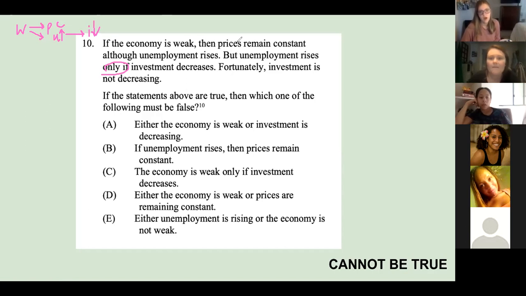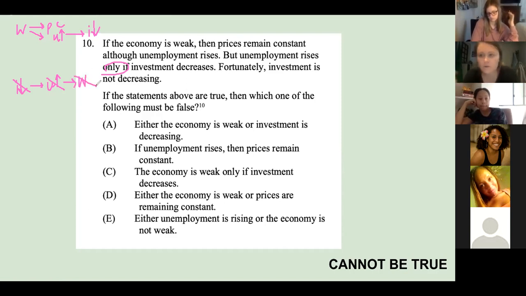All right. Fortunately, investment is not decreasing. So if investment is not decreasing, what happens to our chain? You have to do the contrapositive. So if investment is not decreasing, then unemployment is not rising, right? And the economy is not weak, correct?